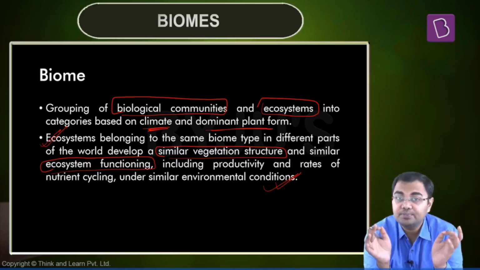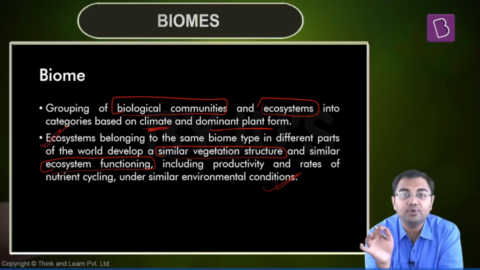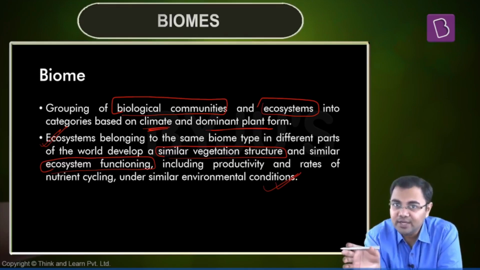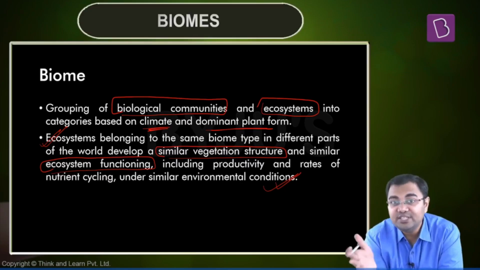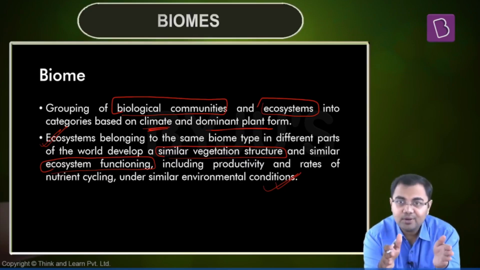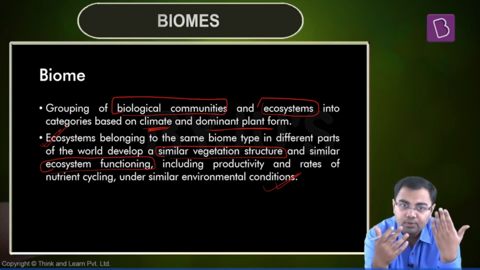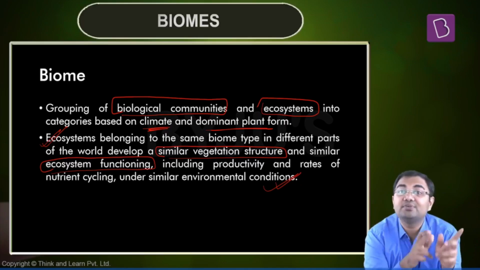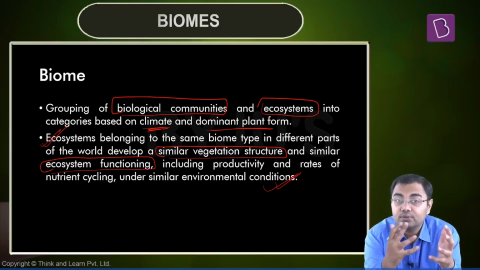Because if you talk about the prelims examination, it can be a very simple, confusing question that can be asked. Consider the following statements. And after this, you have been given statements. One, which is the definition of a biome. Second, which is the definition of an ecosystem. Third, which is a definition of habitat. And fourth can be the definition of niche. And they can give you these four in one column, they can give you the definitions in the second column, and they can ask you to match. Or rather, they can give you all the four, and then they can ask you which among the above given statements are correct definitions for the terms that have been indicated. So they can mix and match here, and they can try to confuse you.